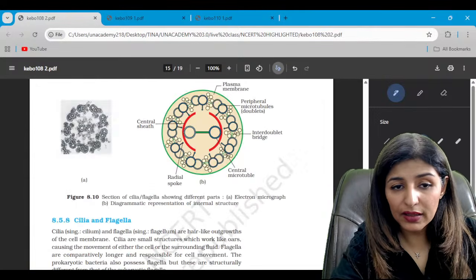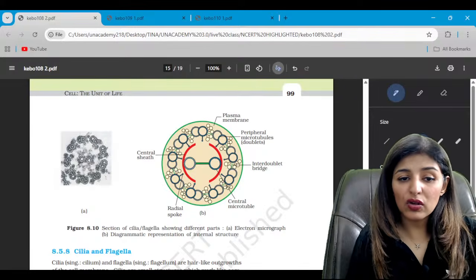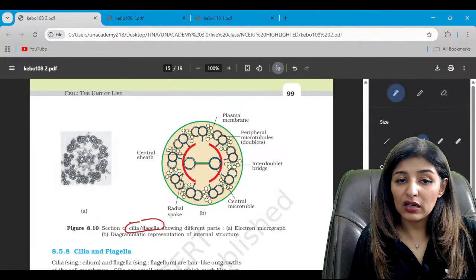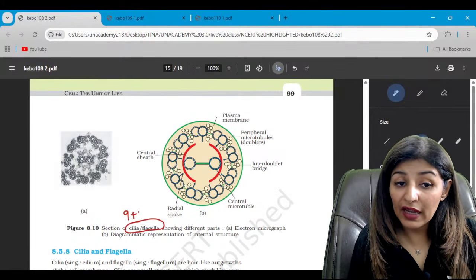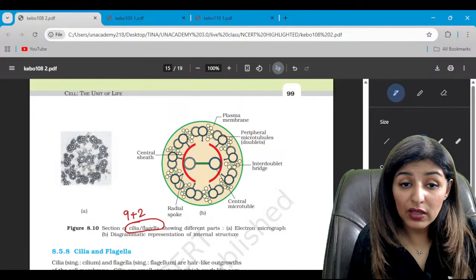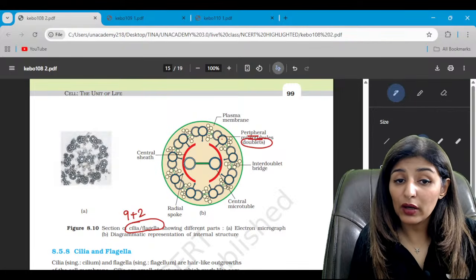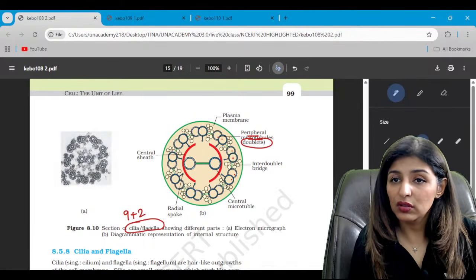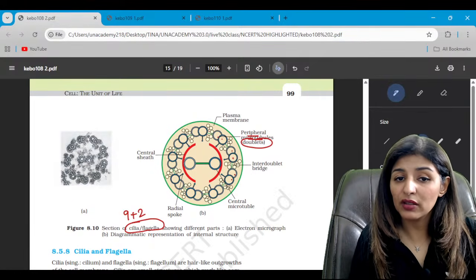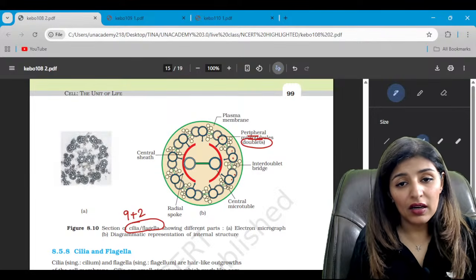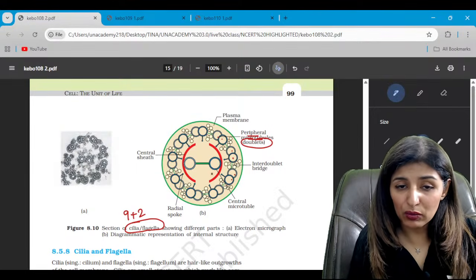Now, see the cytoskeleton. This is the structure of cilia or flagella. So cilia or flagella will have 9+2 arrangement. So there are 9 tubules on the outer side. See, 9 microtubules, and they are of doublet nature. 1, 2, 1, 2, 1, 2. So 2 microtubules clubbed together to form the outer microtubule. Is that clear?